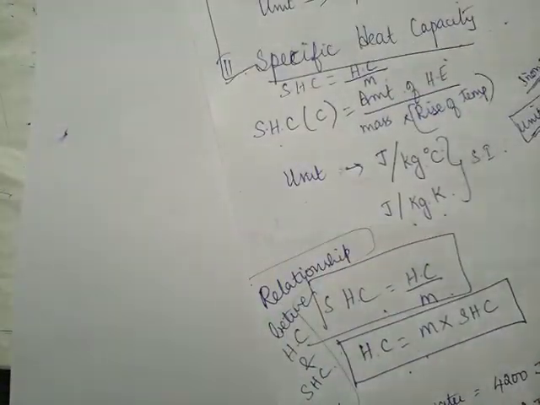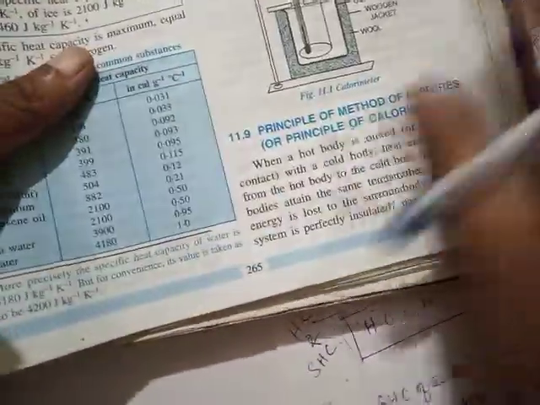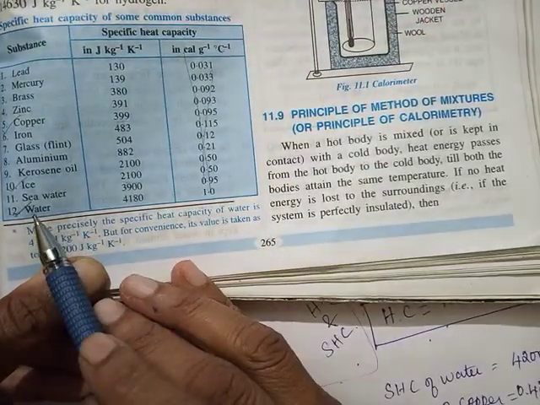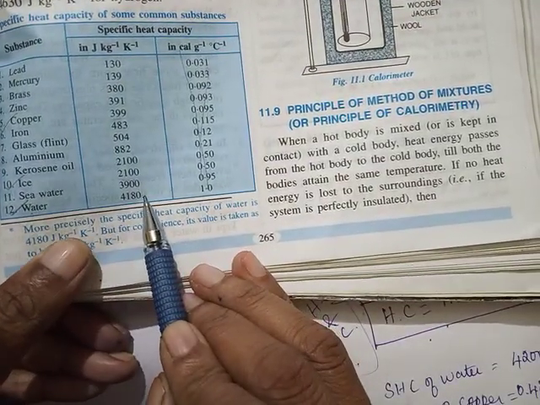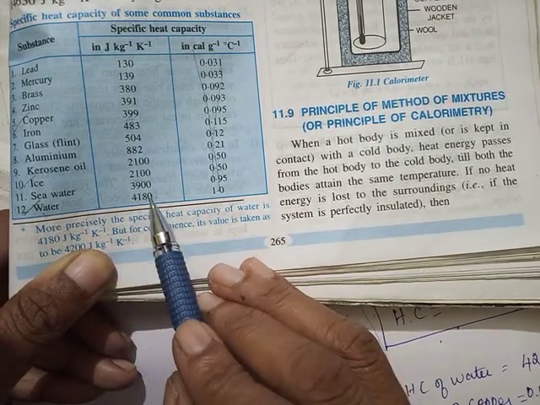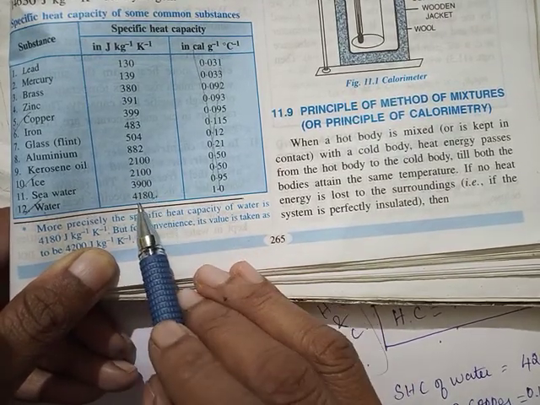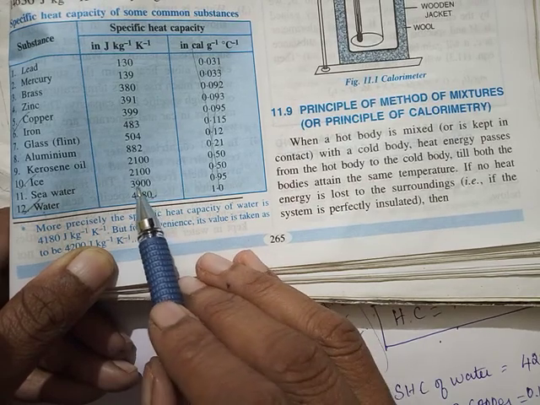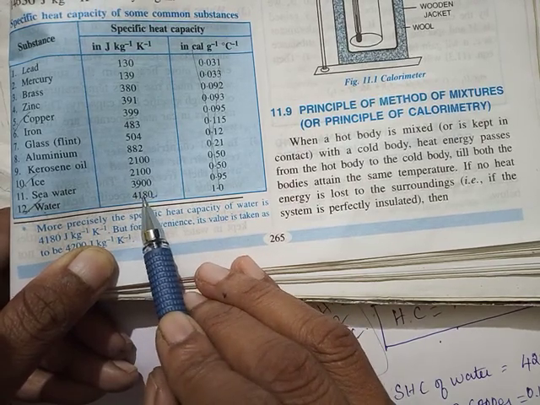Now, see this table. This is the table that gives the specific heat of some of the common substances that we use. In this table, if you see, water is at the maximum. As I told you, to raise 1 kg of water through 1 degree Celsius, roughly I said 4,200, but it is exactly 4180.